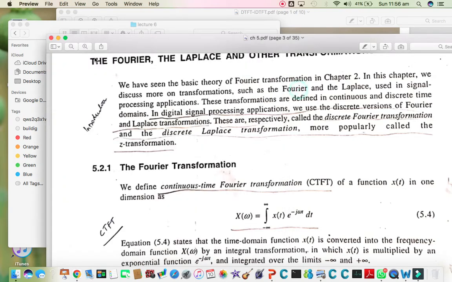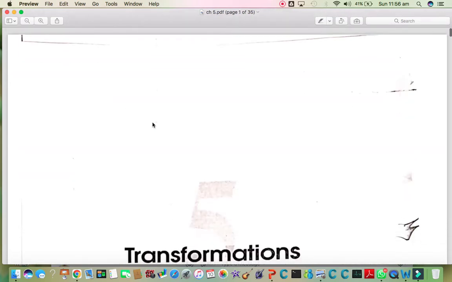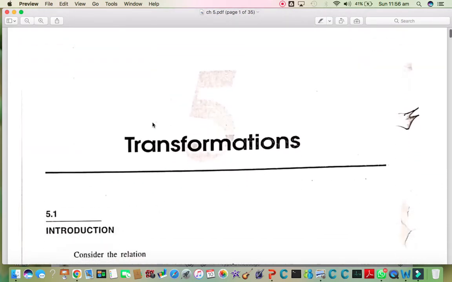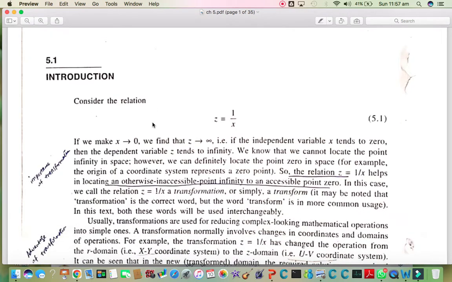Hi, in this lecture I will be focusing on transformations, why we need transformation, what is its importance, and for what kind of signals, what kind of transformations will be cleared after this lecture.